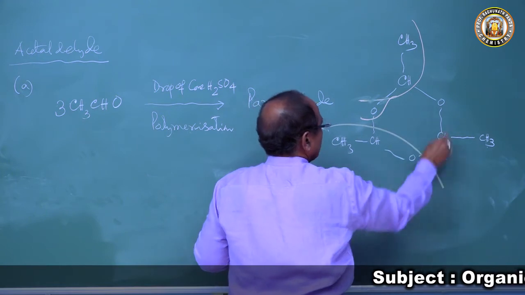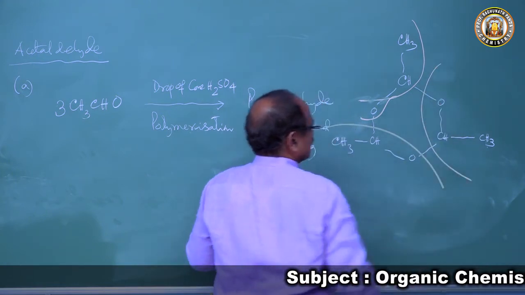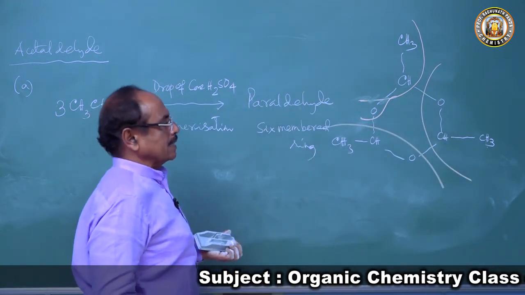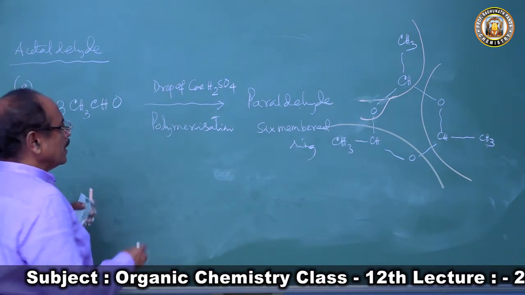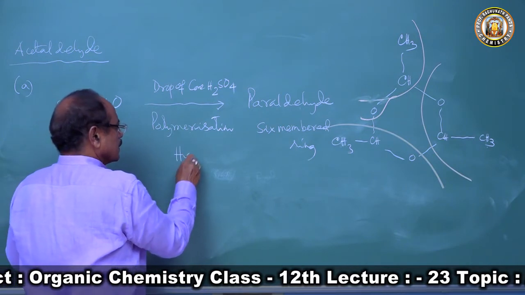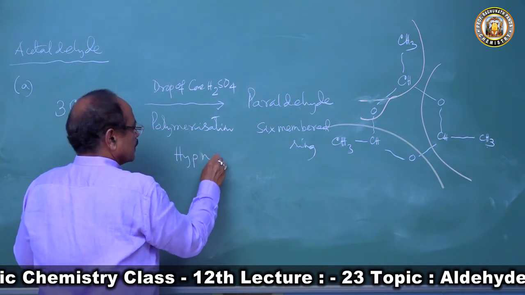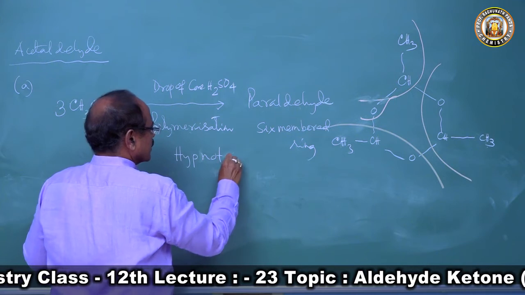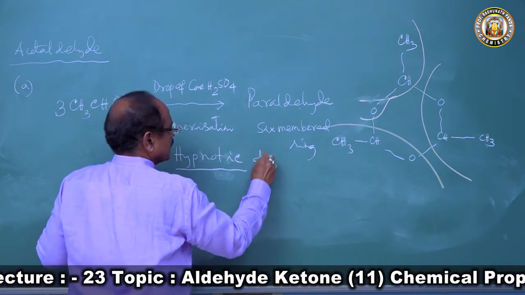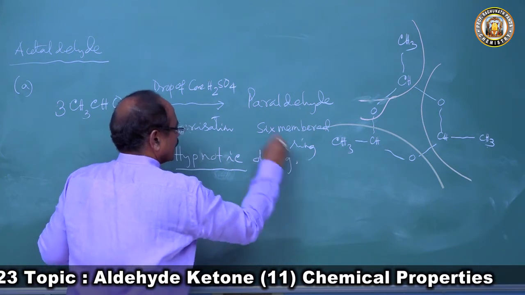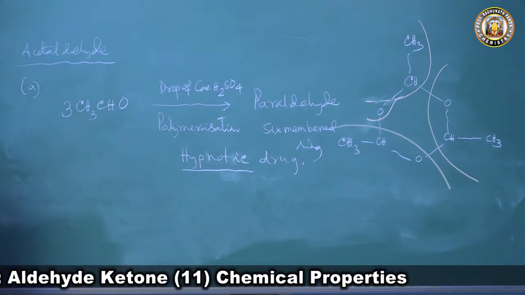This forms paraldehyde, which is used for the preparation of hypnotic drugs.